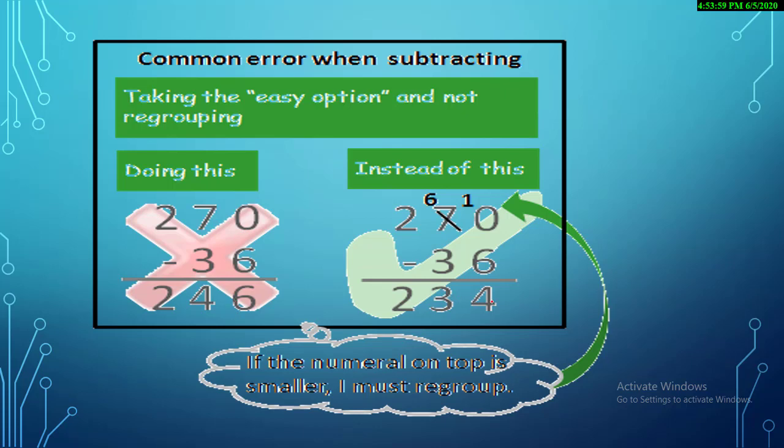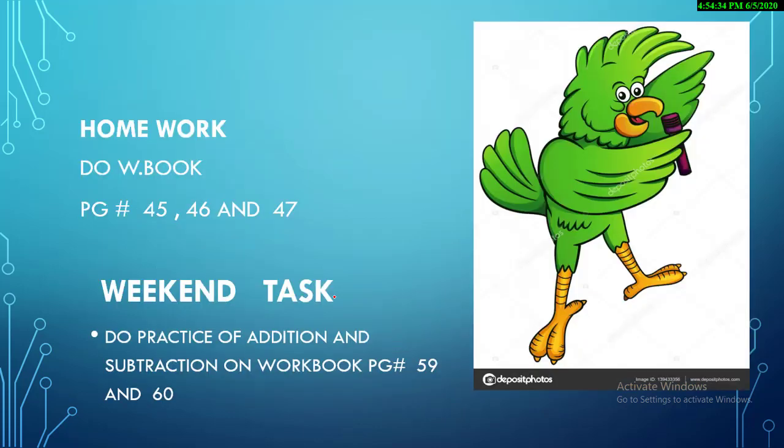And now look at the right side, the right way of solving the question, that is, you are just going to cut it and it will help you. You take the help from the next door. It turns into 10 minus 6, answer is 4. Now 6 is left, so 6 minus 3, answer is 3, and 2 will come as it is. So this is the way to solve the questions correctly. I hope that my brilliant students are not going to make the same mistake when they solve it. So let's have a look at our homework.